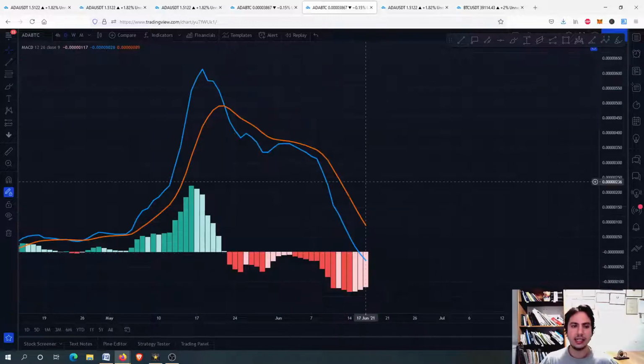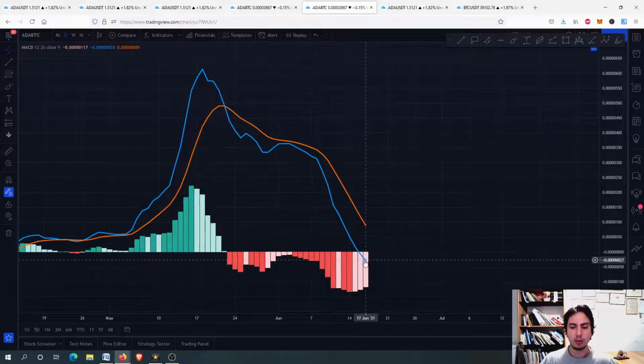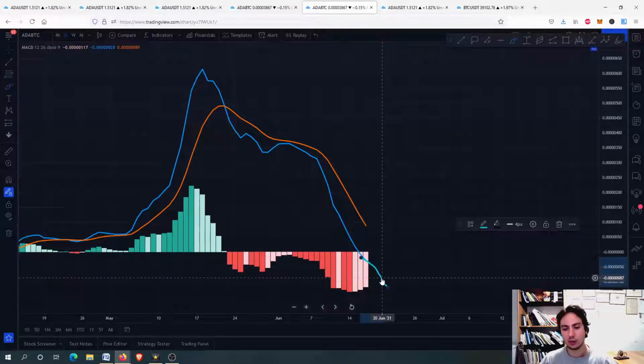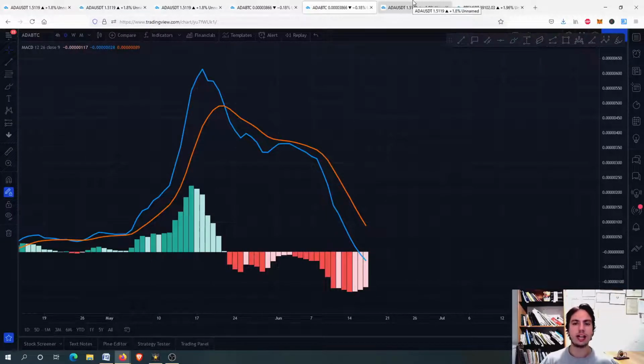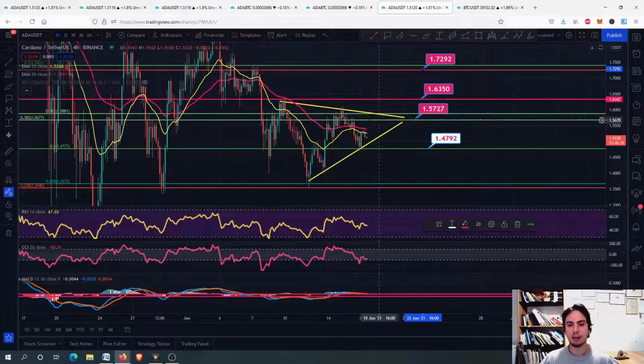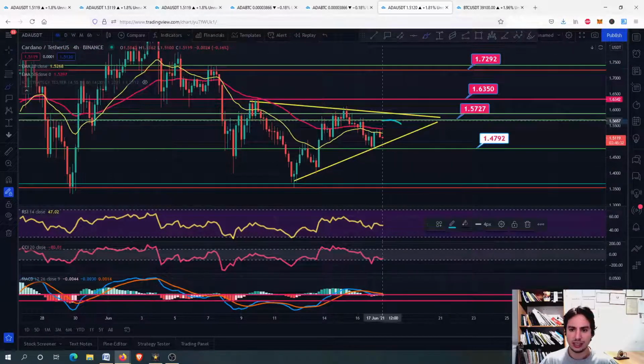So you can see here on the daily, the MACD looks awful, guys. It isn't looking good. You can see the bearish cross and you can see the distance we have now between the blue line and the signal line here, and we are getting more of a distance between those two lines. So we are going now to Tether USD to discuss a bit about the price analysis. You can see here the lower highs, the higher lows. Eventually we might move along these lines right here, guys, these two yellow lines.